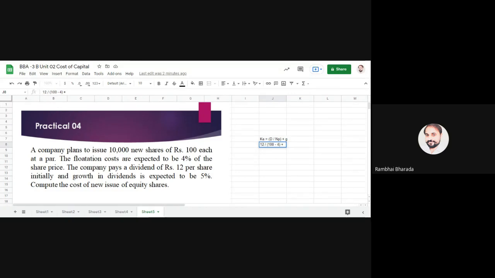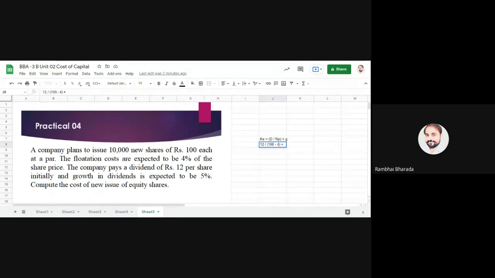How much percentage growth is expected? 5%. If I convert this 5% into rupees, that 5% is for 100.